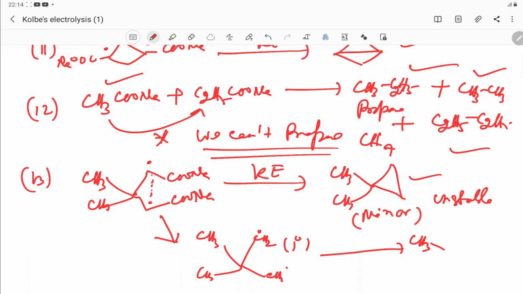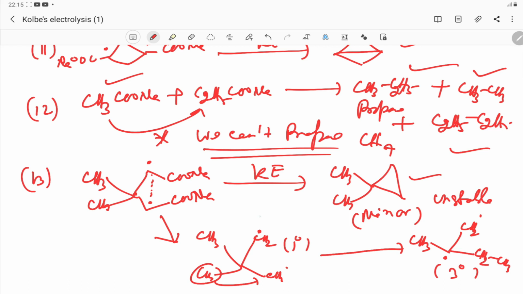CH3. Then here this methyl shifted to this, so it becomes CH2 dot, then this free radical remains, then CH2 CH3. This free radical is formed. This is a tertiary free radical.